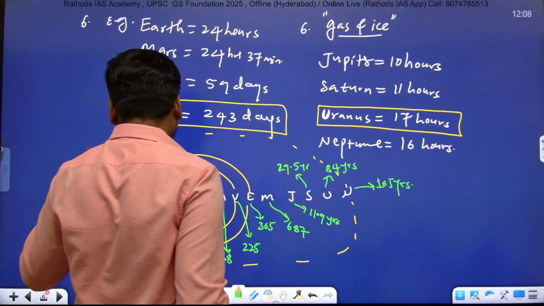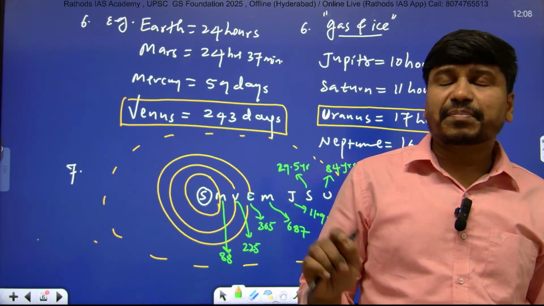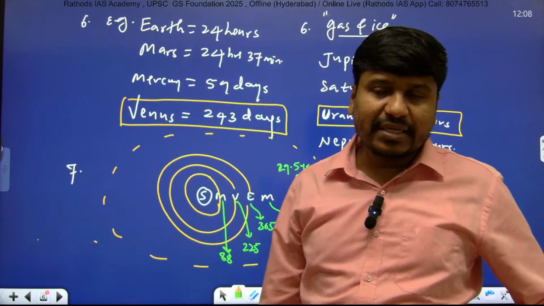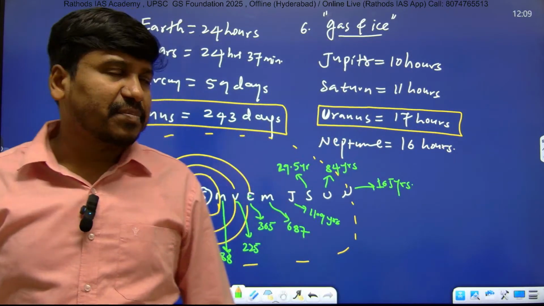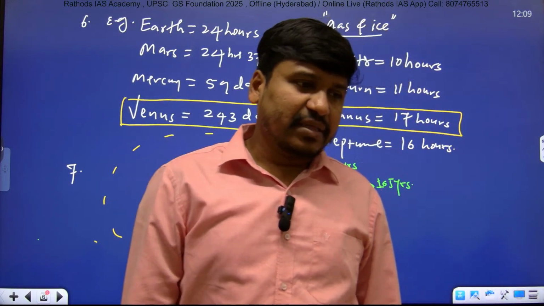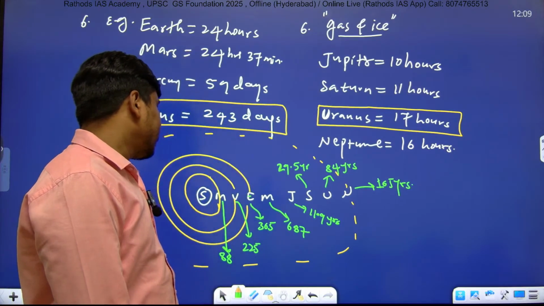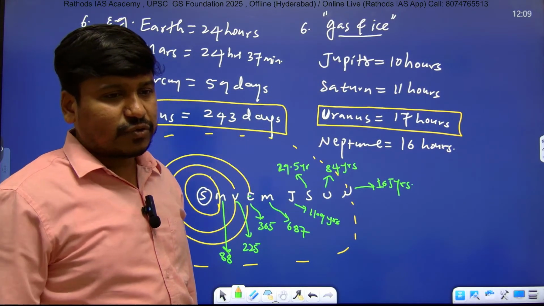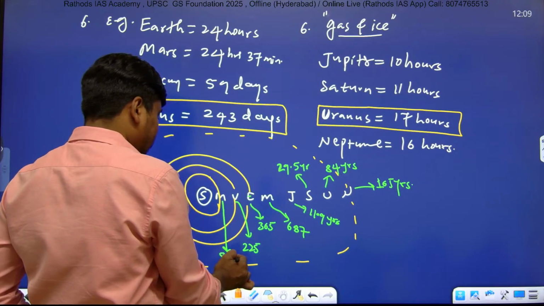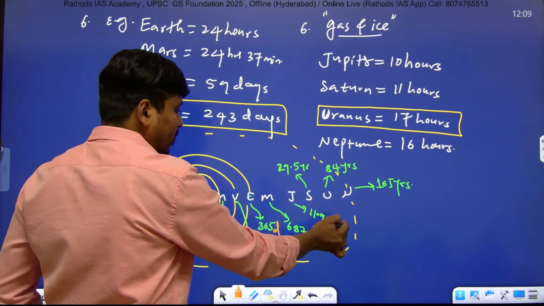Under inner planets, write down: as inner planets are close to Sun, they take lesser time to complete one revolution.